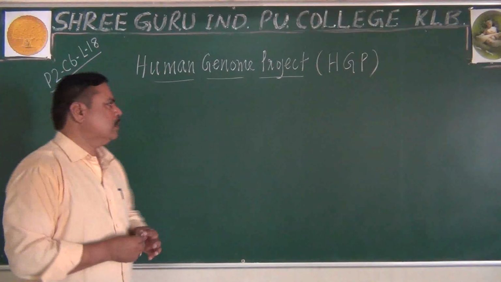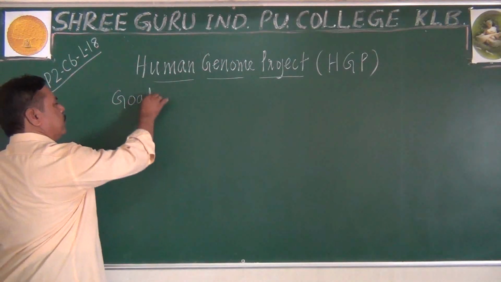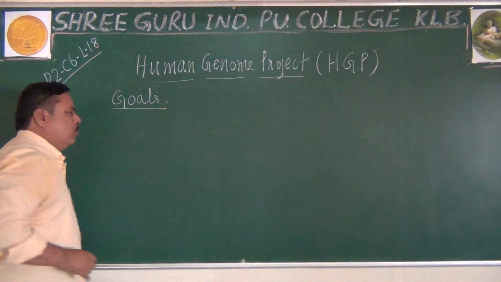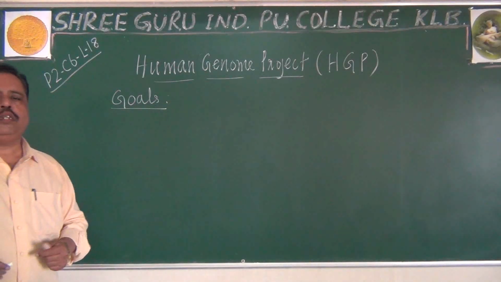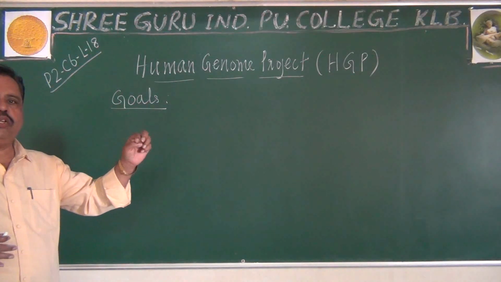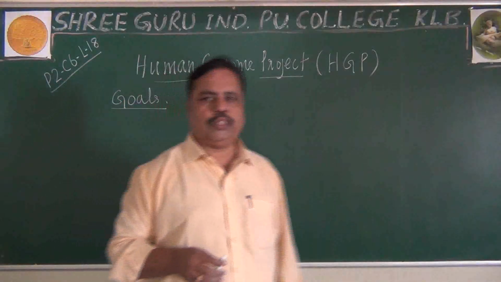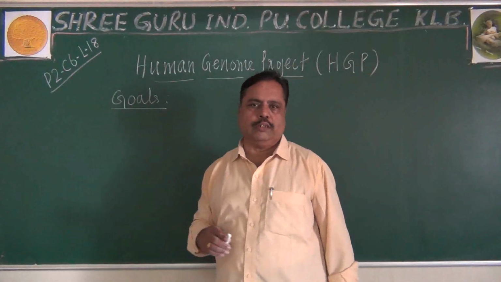What are the goals of this project? Why should so many scientists put in their effort? What did they want to achieve by doing this project? That's what we are going to see here. That is called the goals.